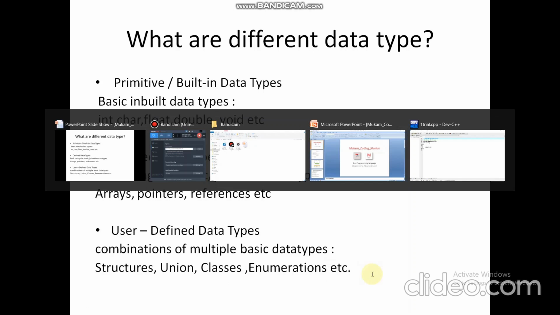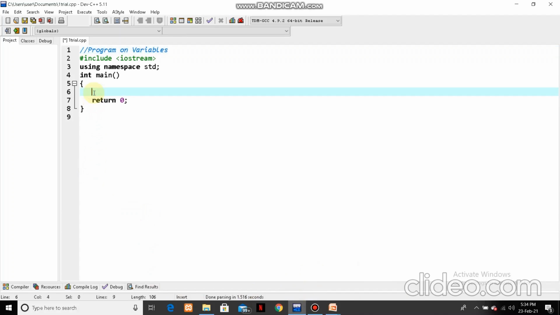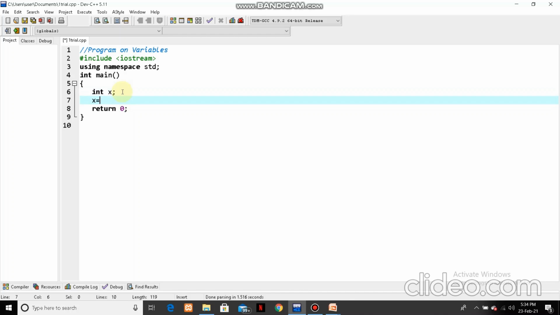Now I will give you a practical demonstration because I love practicals much more than the theoretical part. Let's say I have given an integer named x. I have declared it and I am giving it a value 15.